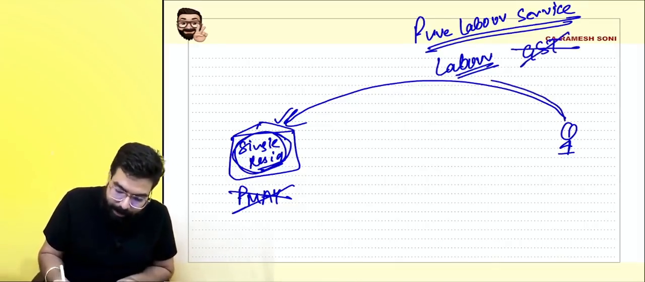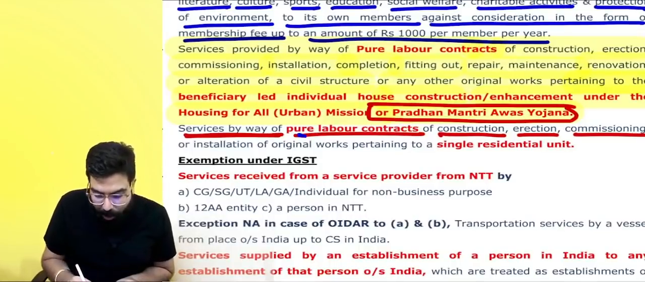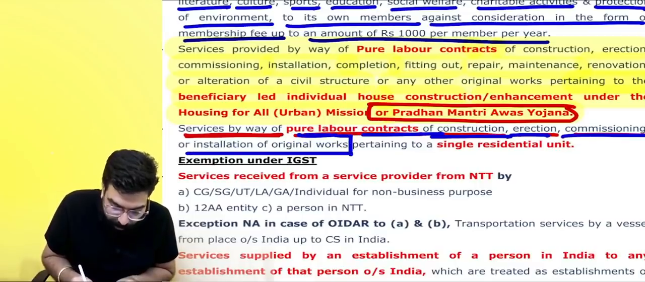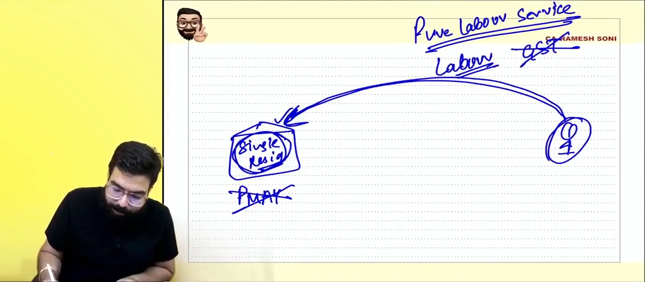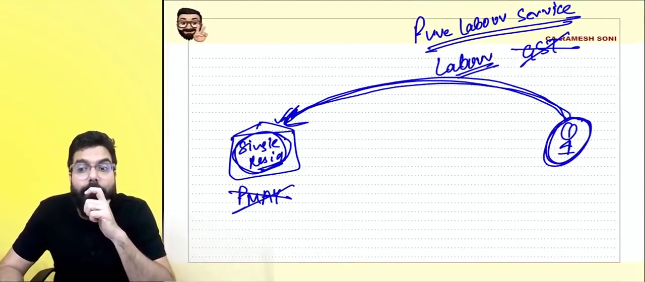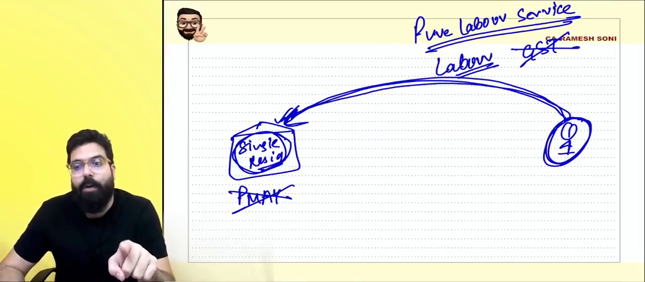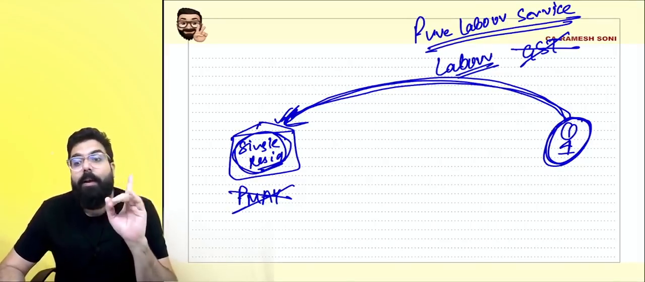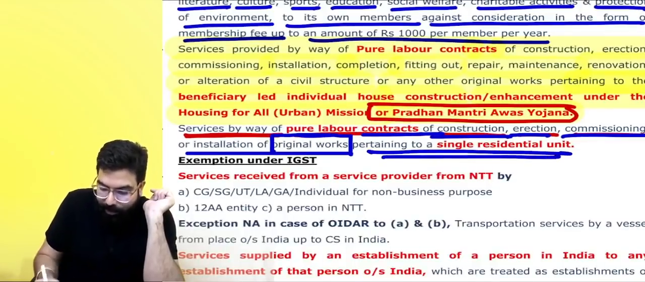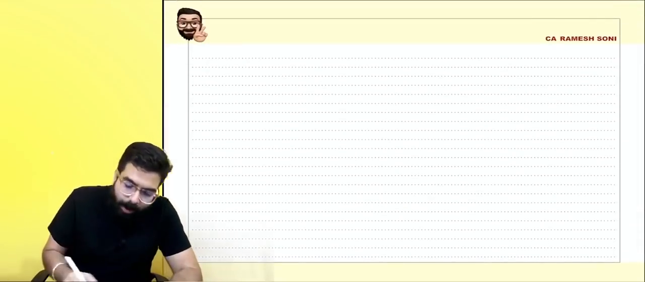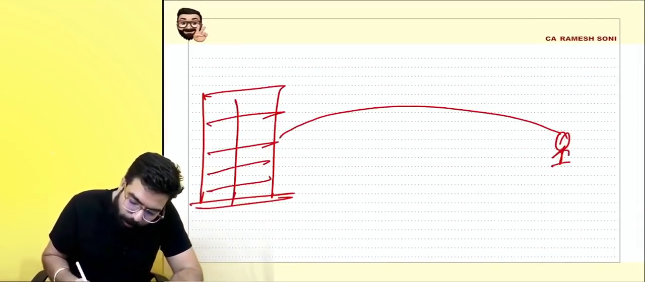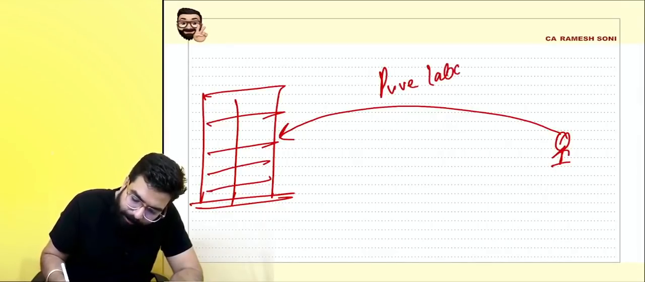But always remember, in this scenario, it is only pure labor contract of construction, erection, commissioning or installation of original work. For repair work, if you hired one person and told him to provide labor service for repair work, then it shall be taxable. Always remember, repair work will be taxable. Only original work shall be exempted with respect to a single residential unit. My question to you guys: I wanted to make an apartment, a residential complex. I told one person to provide me pure labor services.